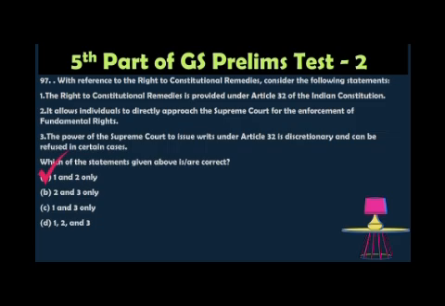The power of the Supreme Court to issue writs under Article 32 is discretionary. It's a wrong statement. It's not discretionary, it's compulsory, because the Court must issue the writ without any delay. So fundamental rights cannot be denied. So that is the main point. Article 32 is not discretionary, it's a compulsory provision.